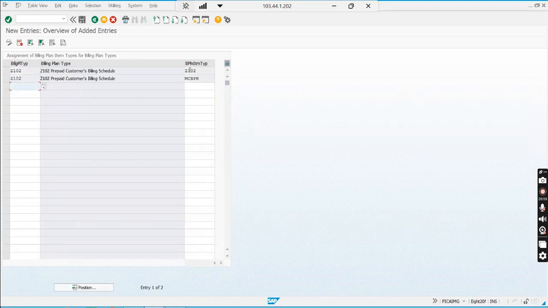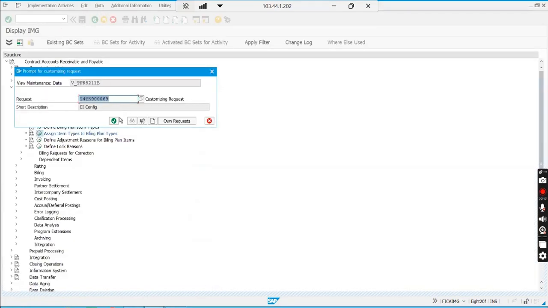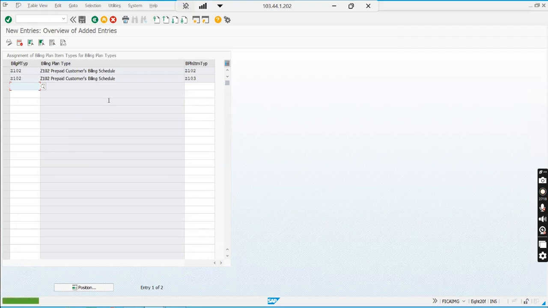Enter. Oops, sorry, here I chose something, delete. Z10, Z103, and this is Z102. Save. Okay, so what did I do?